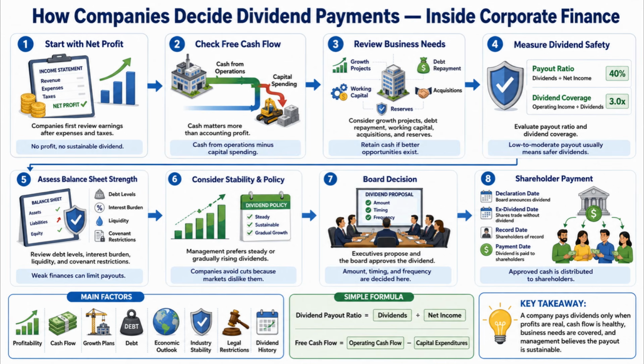In this video, we will discuss how companies decide dividend payments inside corporate finance. First, a company begins by checking its net profit. This means it reviews how much money is left after paying expenses, taxes, and other business costs. Without real profit, a dividend cannot be sustainable for the long term.